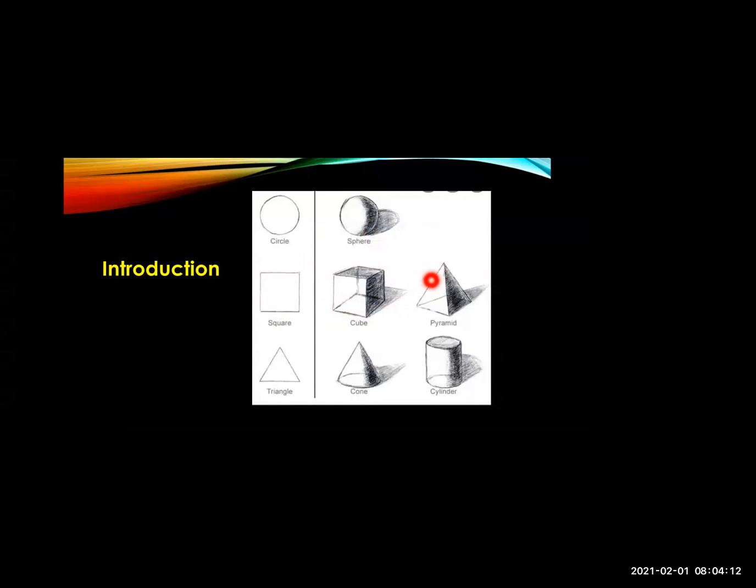See the sphere here, the pyramid over here, the cone over here, the cylinder. All these effects are called 3D effects. You might have known 3D, you watch 3D movies also. So these are called three-dimensional.